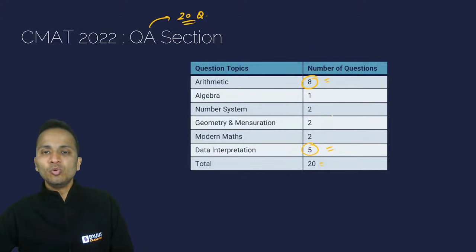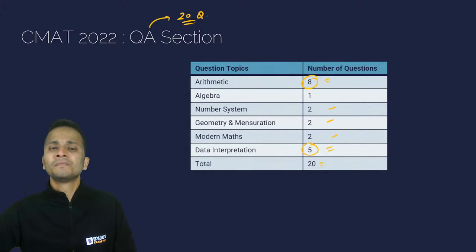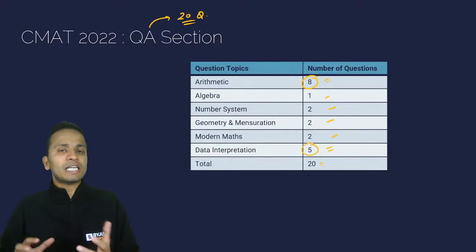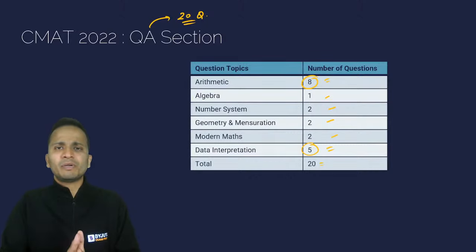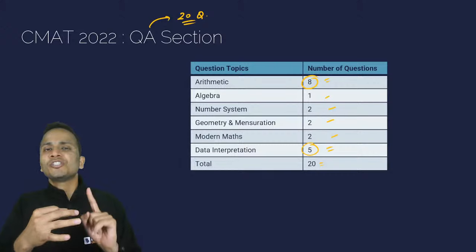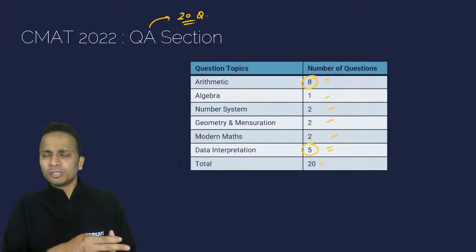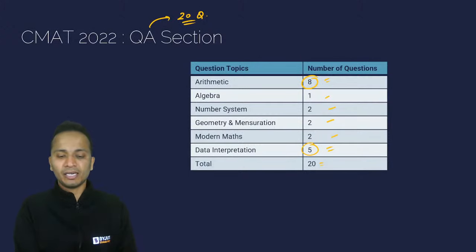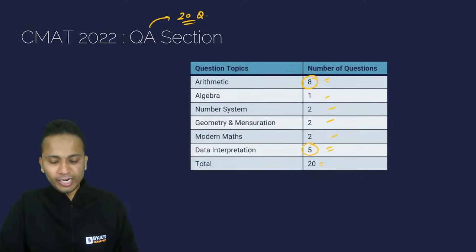After that, there were two questions each from number system, geometry mensuration, and modern maths, and only one question appeared from algebra. So algebra, not very difficult questions will appear. If you finish linear equations, quadratic equations, progressions, and logarithms, then that will be enough for you as far as the algebra area is concerned. All right. Okay.